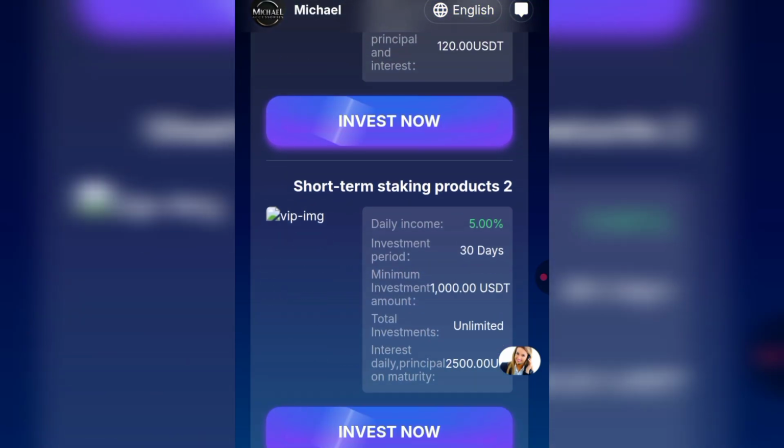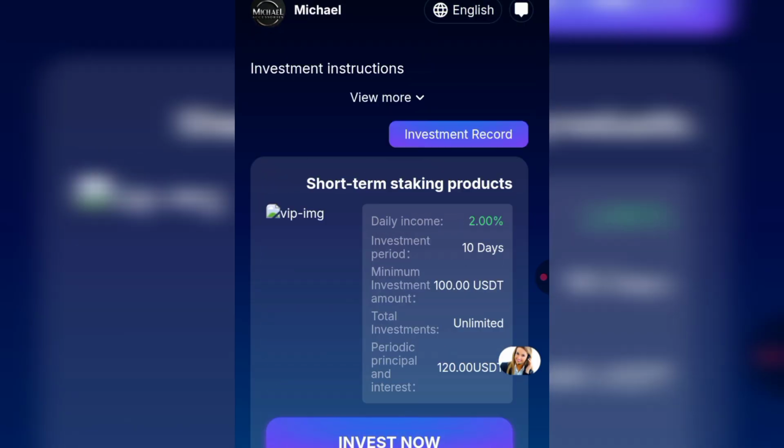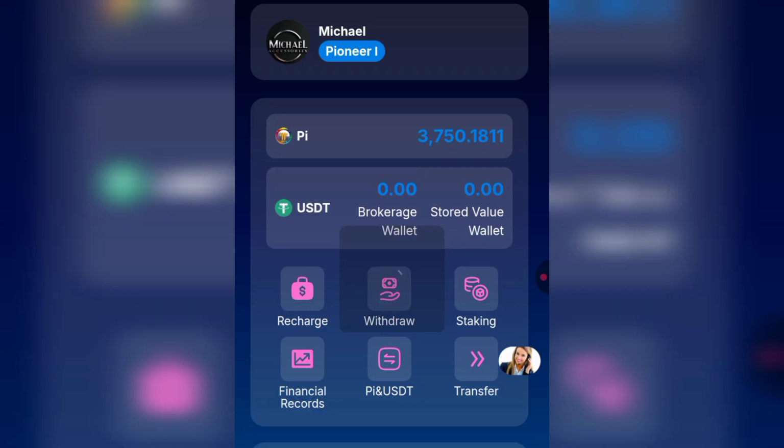Then this second package, if you invest 1000 USDT, you're going to be getting 5% every day for 30 days, and after the countdown, you're going to be getting 2500 USDT. So this is a short-term investment package. So if you go back to the mix section, you're going to see other features.